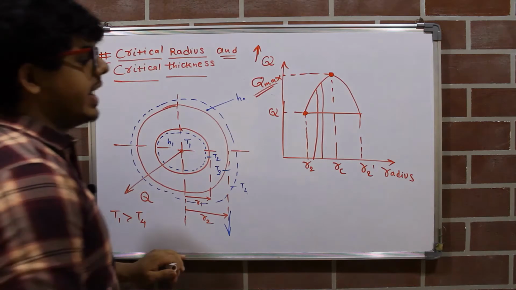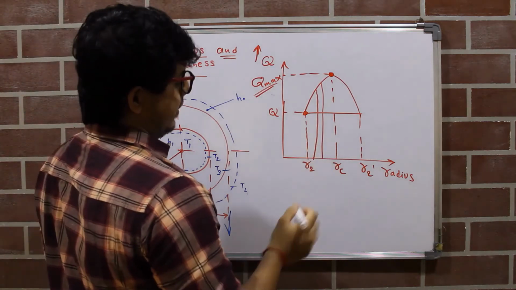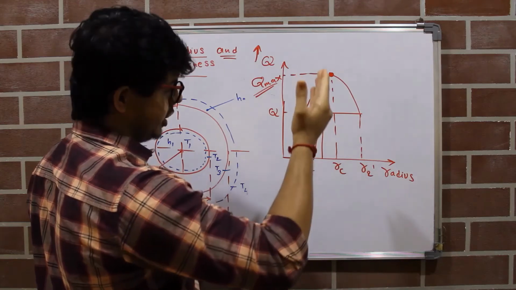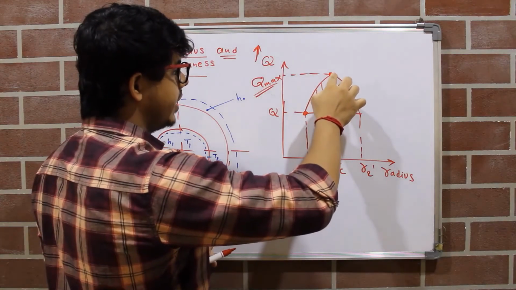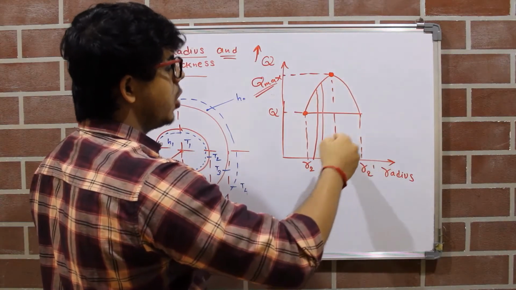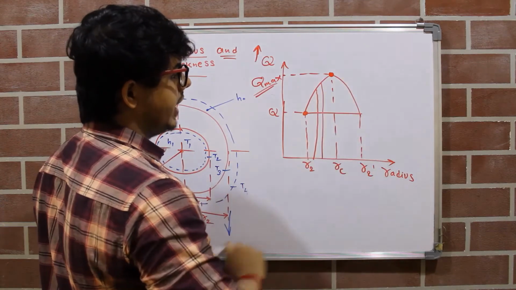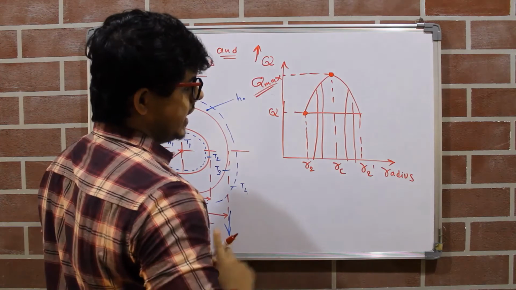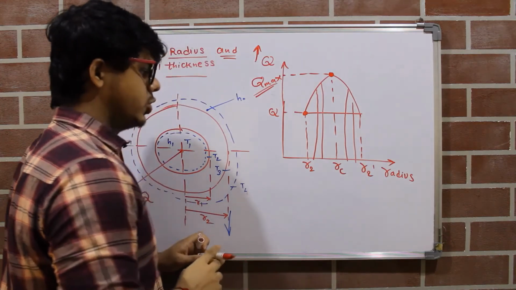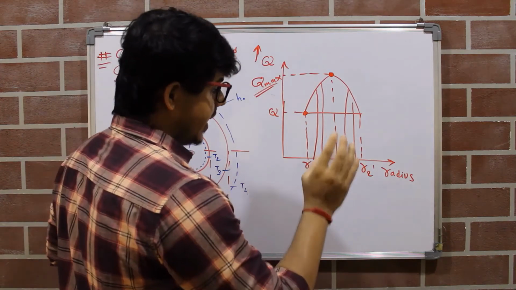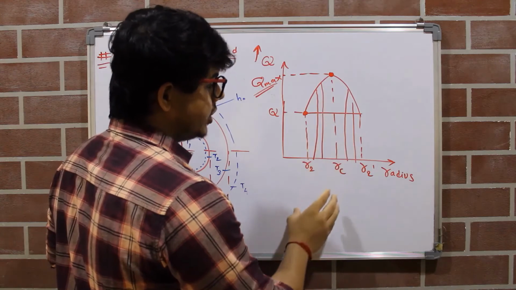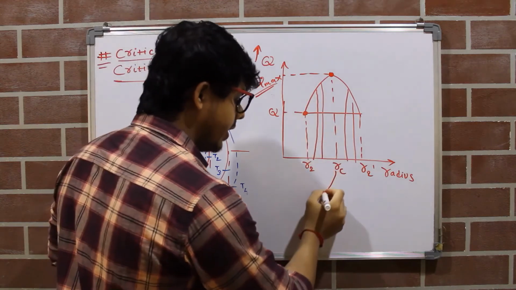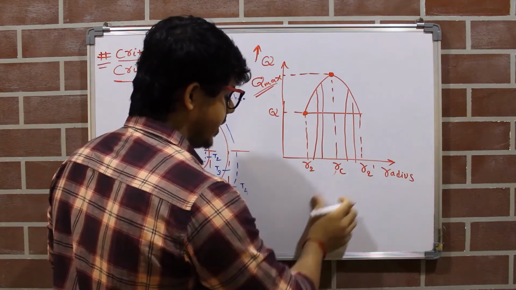So when we add material up to RC, we can see the heat loss is increasing. But after adding more and more material beyond RC, we can see our heat loss is decreasing. The radius at which we get the maximum heat loss is known as the critical radius.